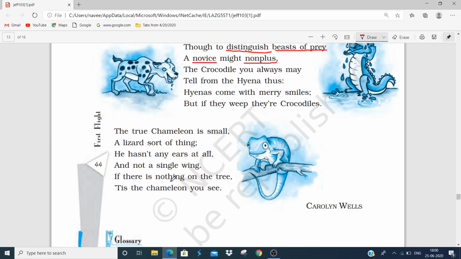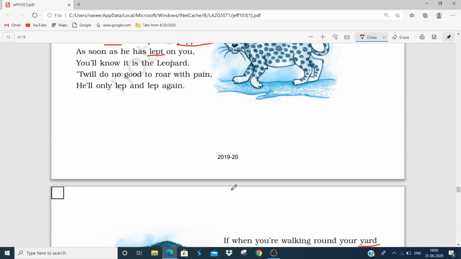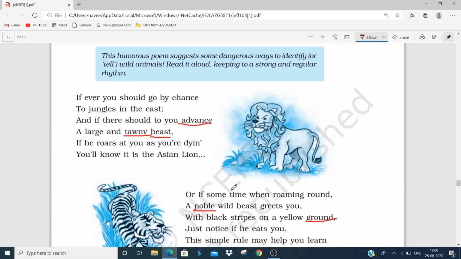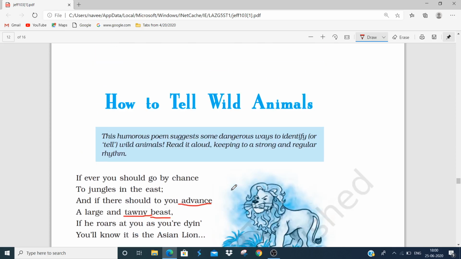It is written here, if there is nothing on the tree, 'tis. 'Tis means it is. It is the chameleon you see. That means there must be a chameleon sitting on the tree, changing its color. I hope the poem is clear to you. Here you have seen how the poetess differentiates all the animals and how she humorously tells us about the difference between all these animals. I hope the poem is clear.